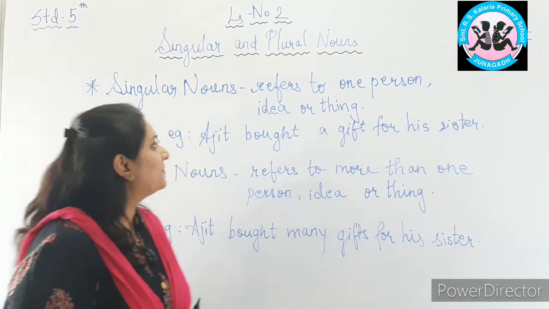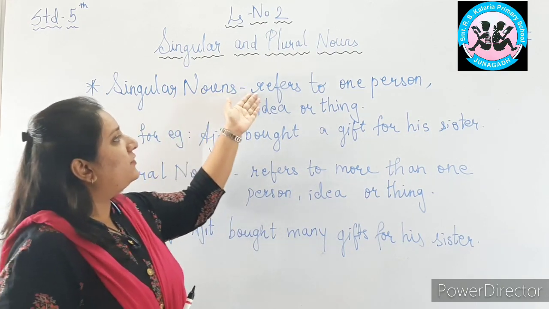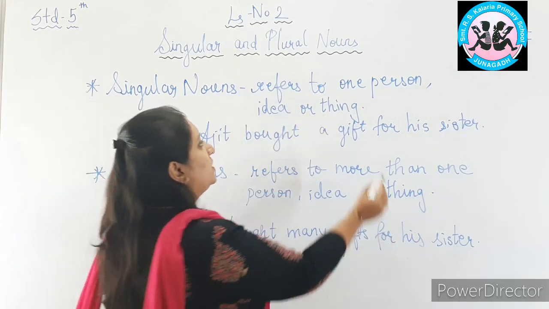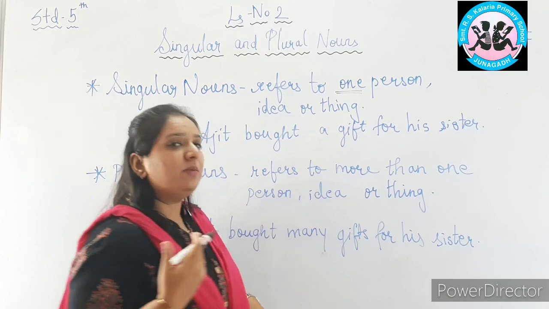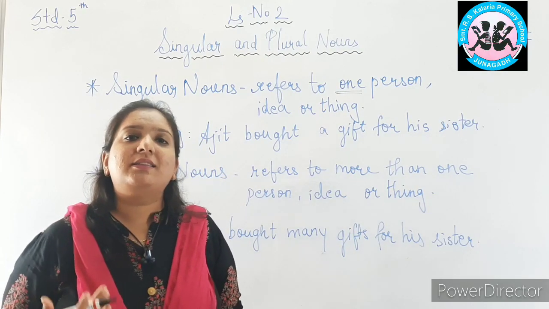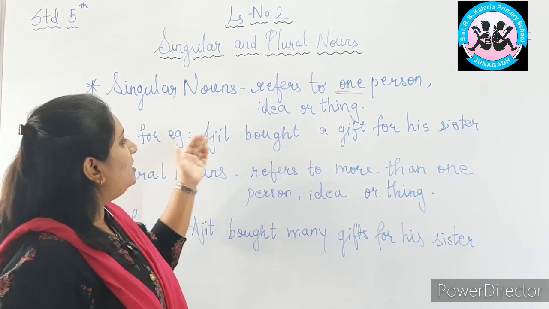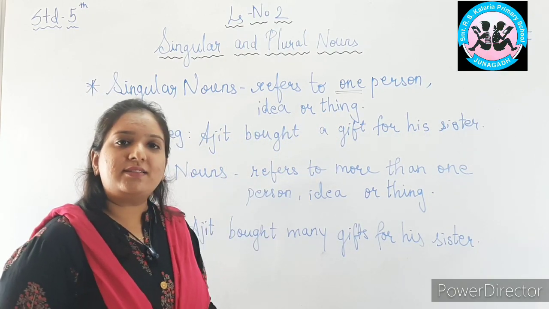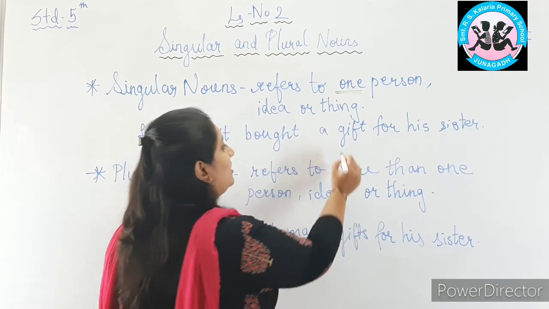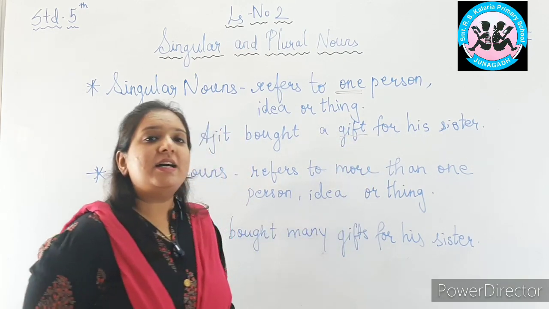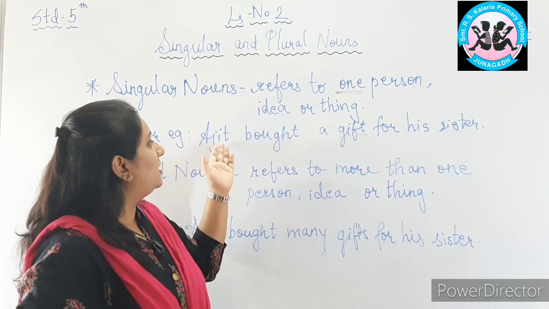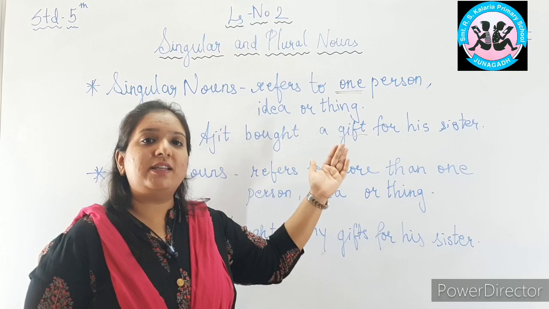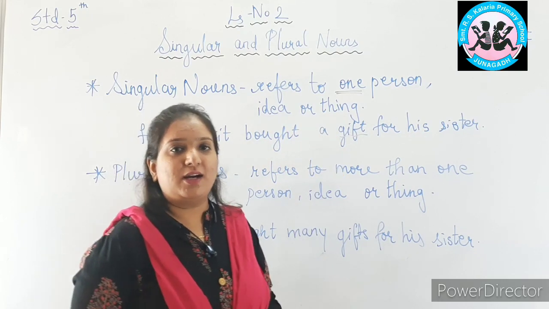Let's have a look. A singular noun refers to one person, idea or thing. Anything which is one. It can be one person, one idea or one thing. For example, Ajit bought a gift for his sister. Now can you identify the noun in this sentence? Okay, gift. Here gift is a singular noun. What is Ajit doing? Ajit bought a gift for his sister. Ajit bought only one gift. So it is a singular noun.